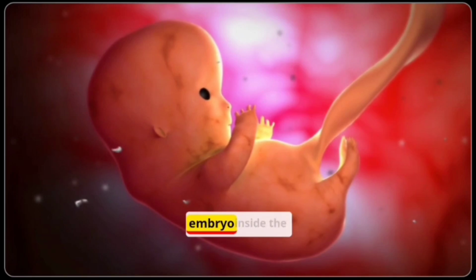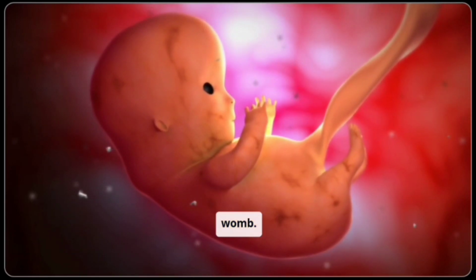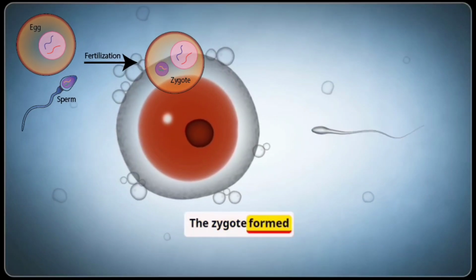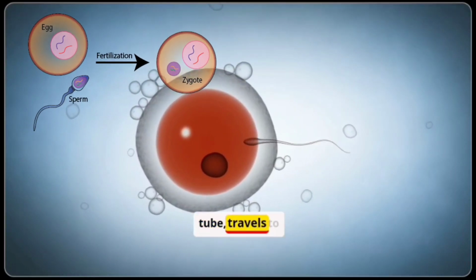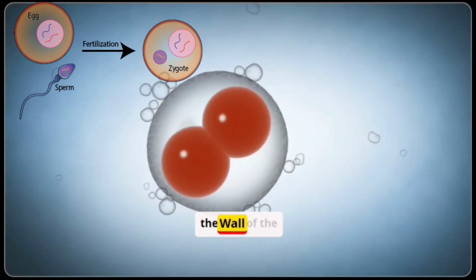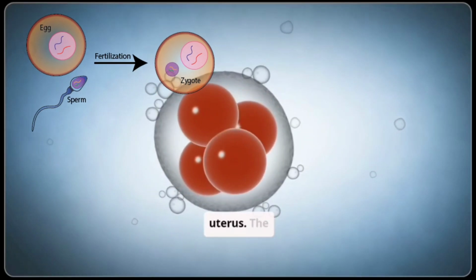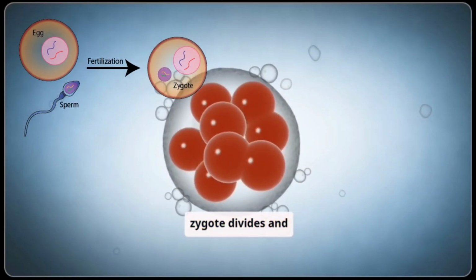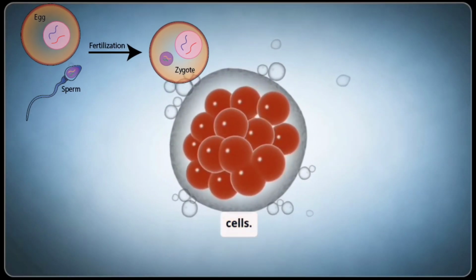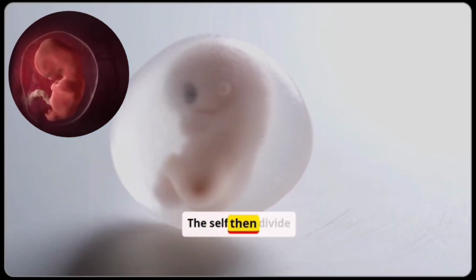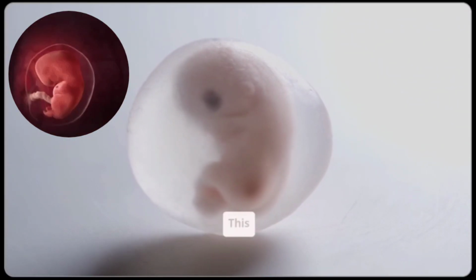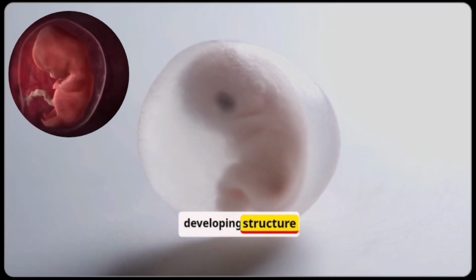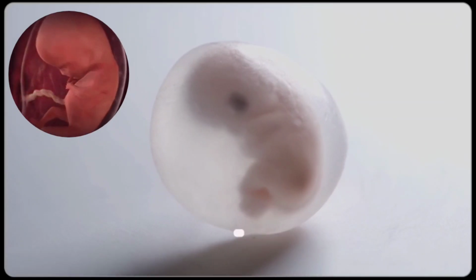Development of the embryo inside the womb. The zygote formed as a result of fertilization in the fallopian tube travels to get implanted in the wall of the uterus. The zygote divides and develops into a ball of cells. The cells then divide further to form tissues and organs of the body. This developing structure is called an embryo.